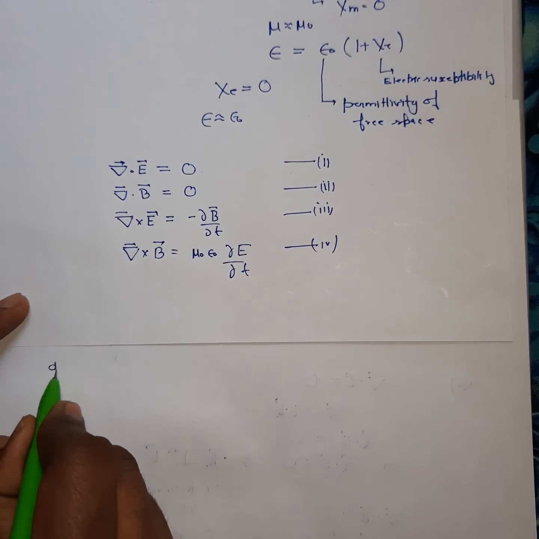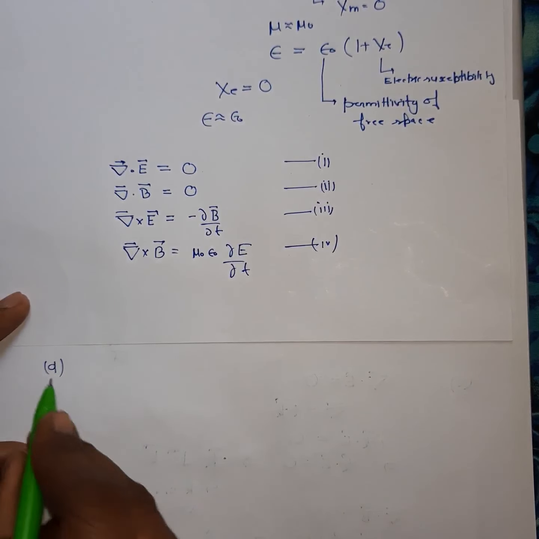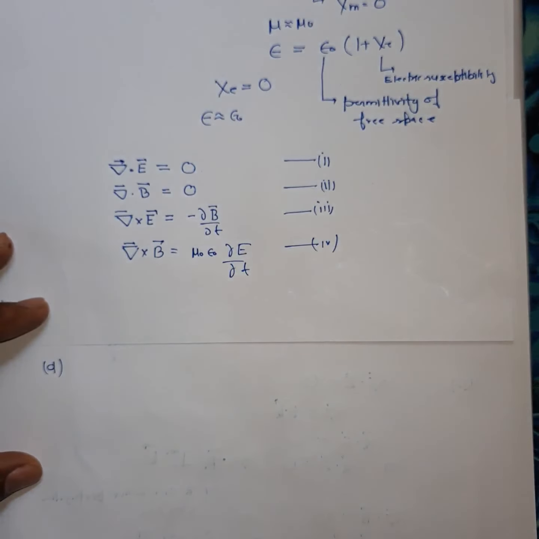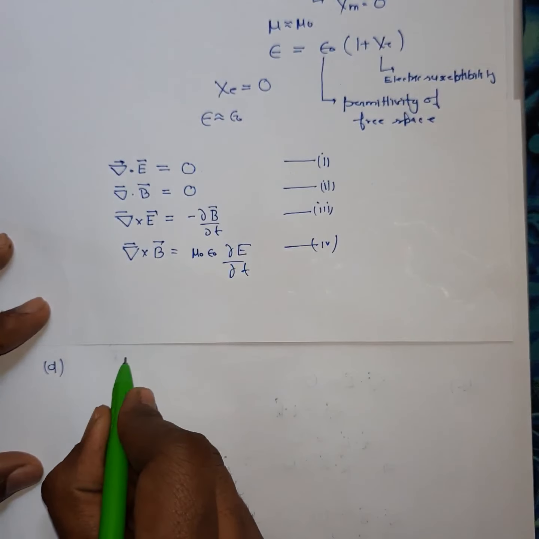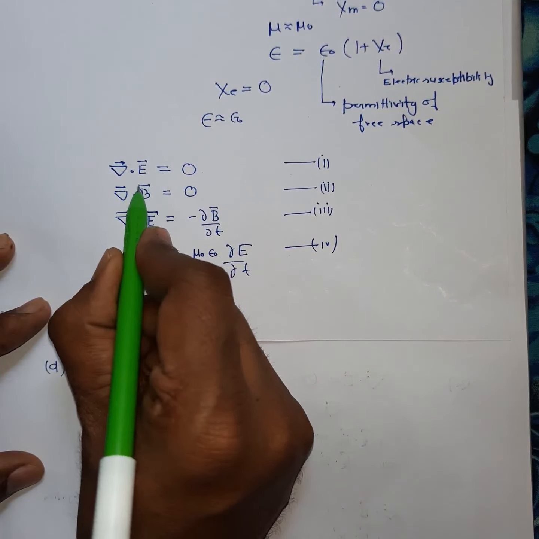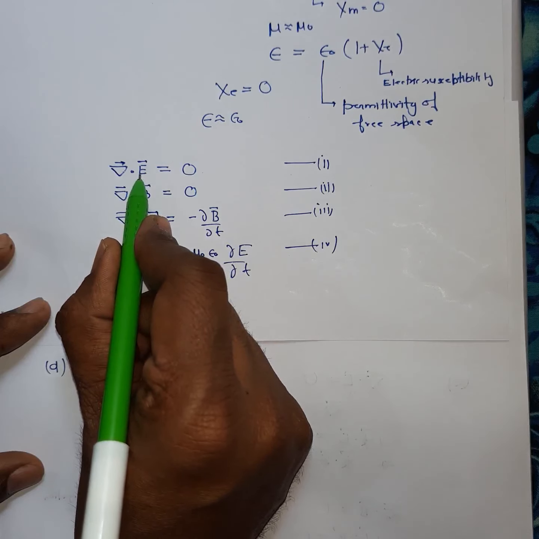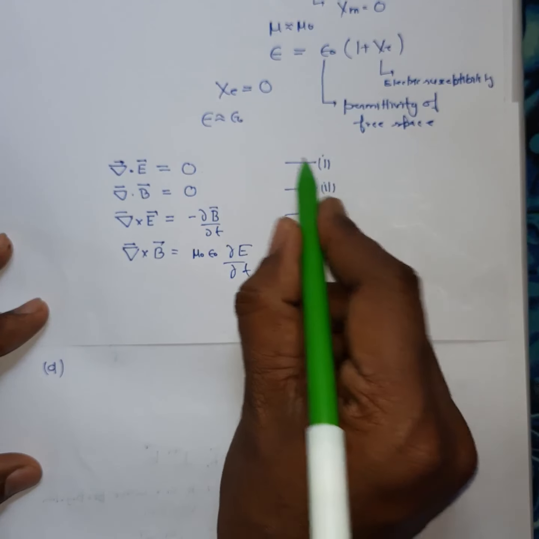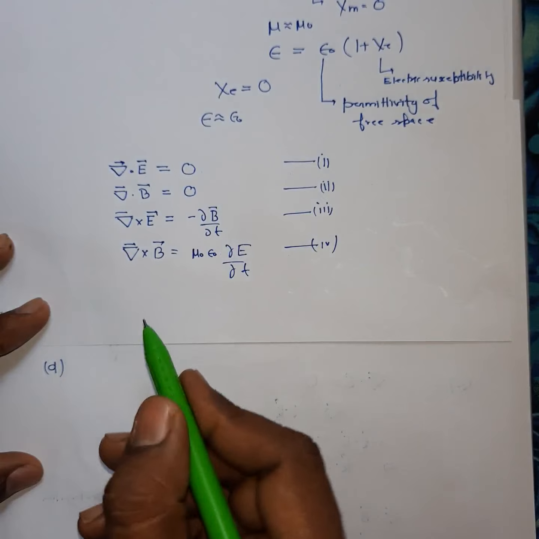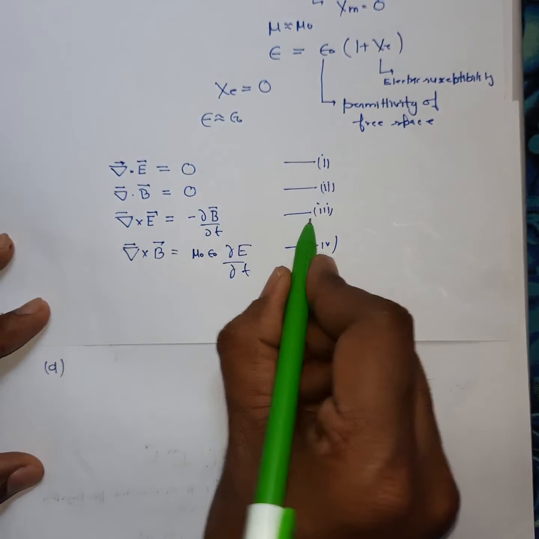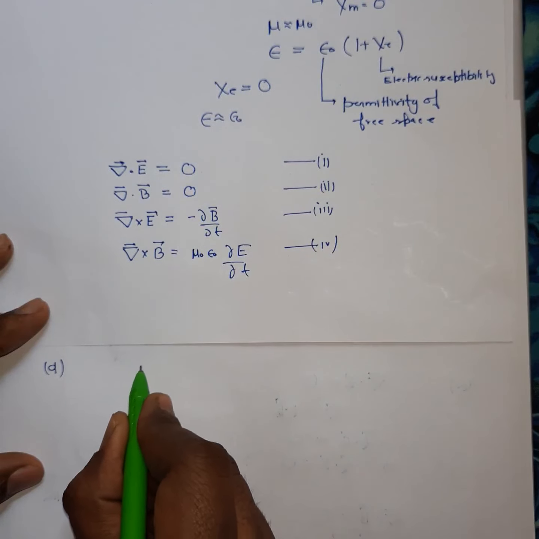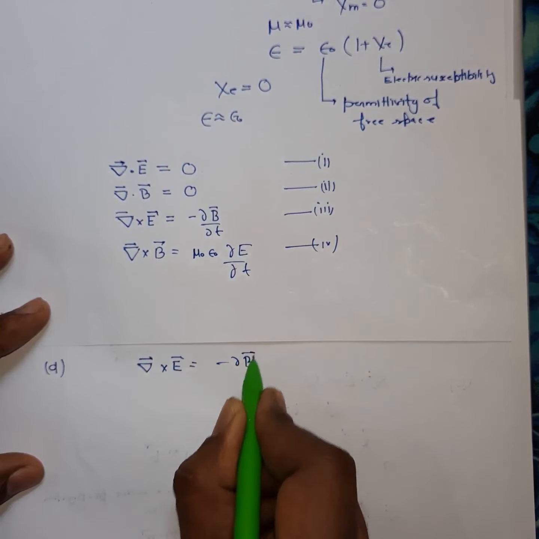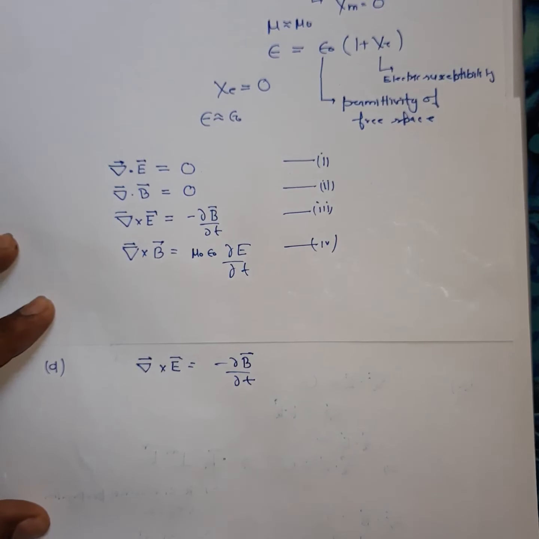So now let's discuss another characteristic, the fourth point. Using the first and second relations, we have concluded so far that electromagnetic waves are transverse waves, or we can say that light is a transverse wave. Now from relation number three, curl of E is equal to minus del B by del t. Let's make some conclusions from this relation also.